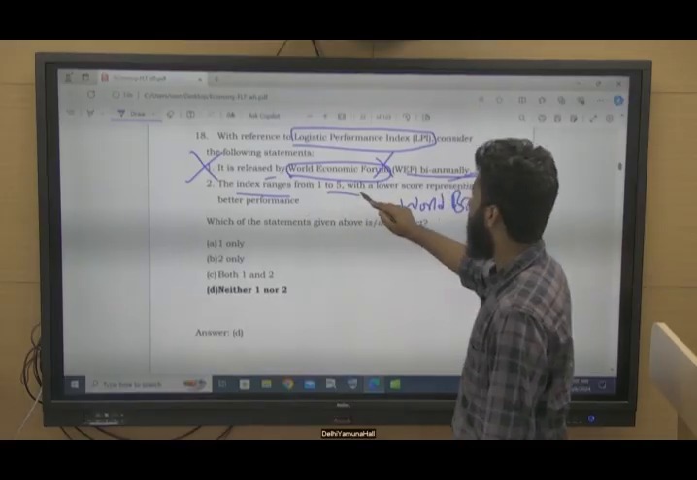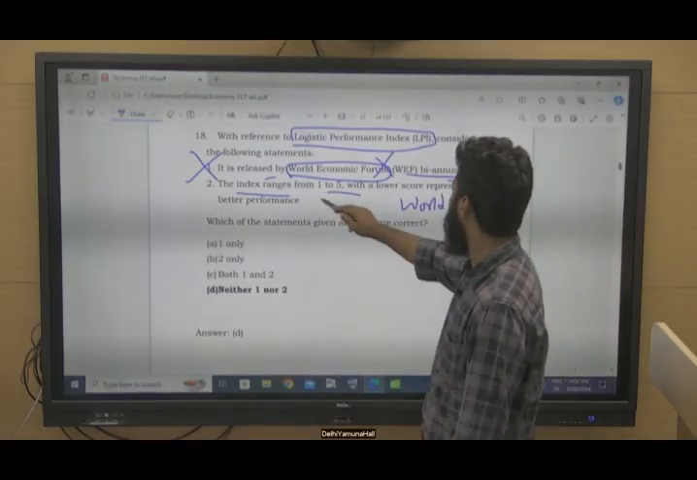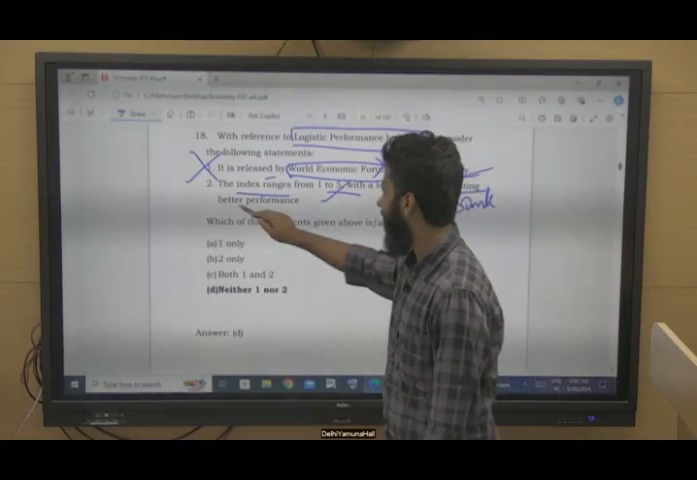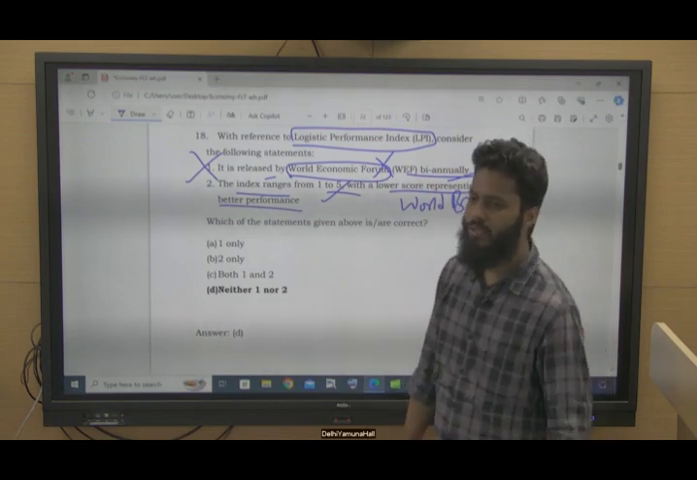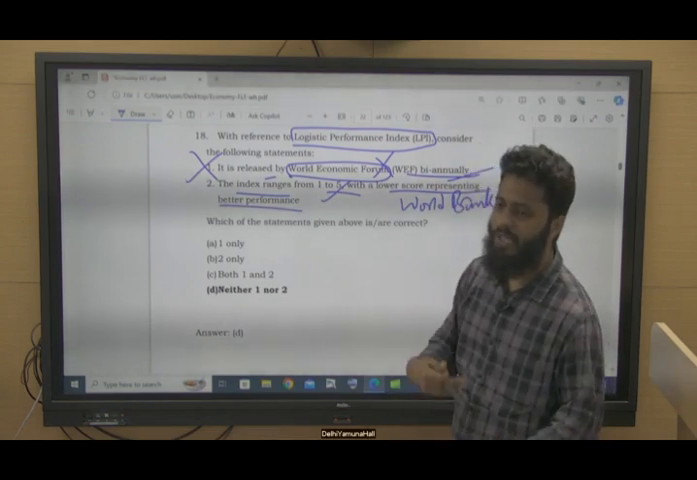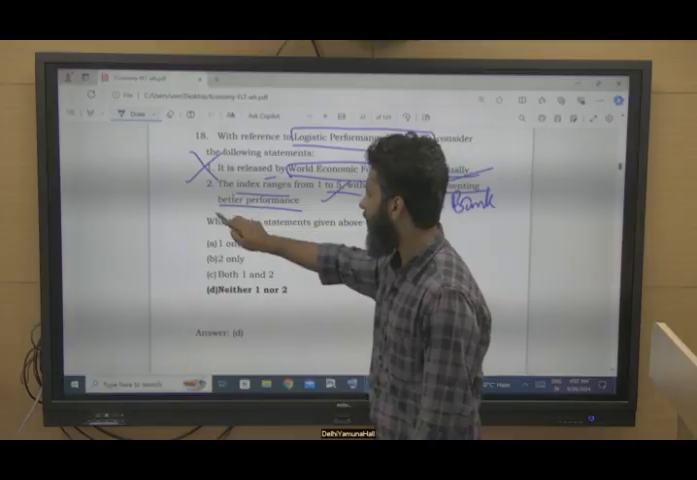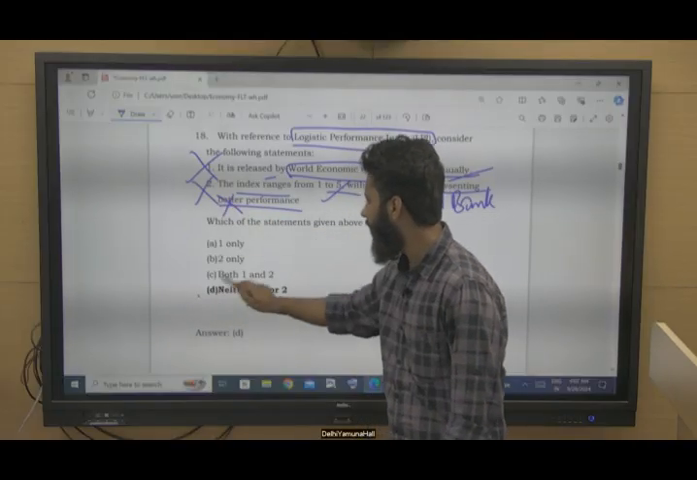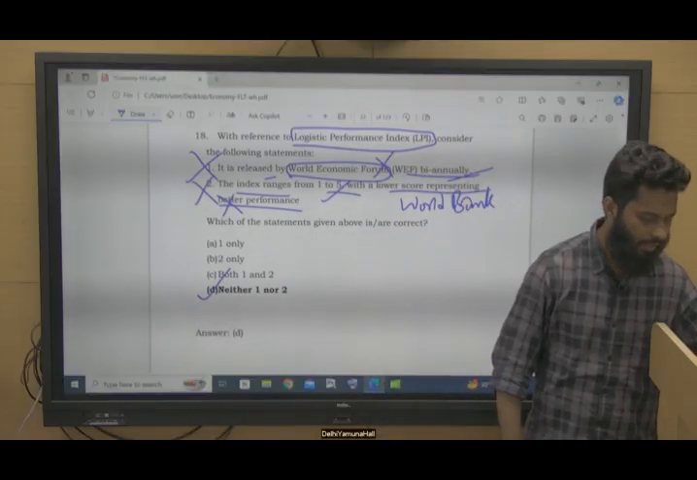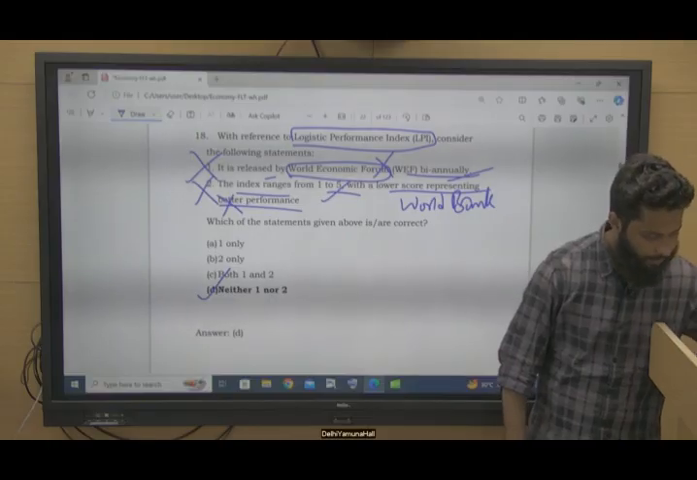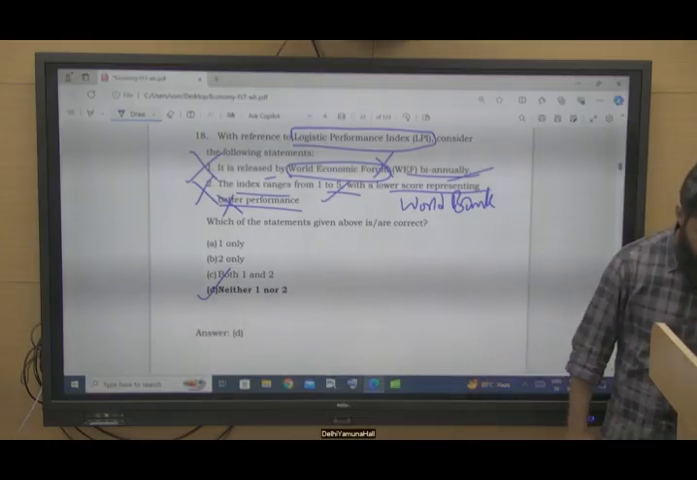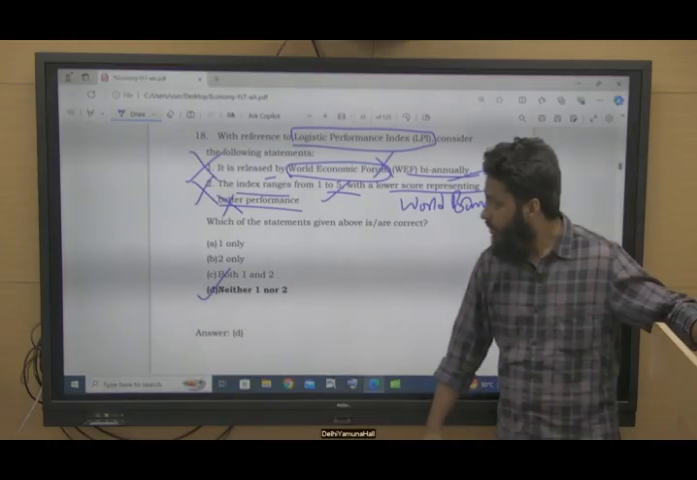The index ranges from 1 to 5, true, with a lower score representing better performance. Lower score representing poor performance, not better performance. So this is also not correct. Option D is the right answer here, right? Next question.